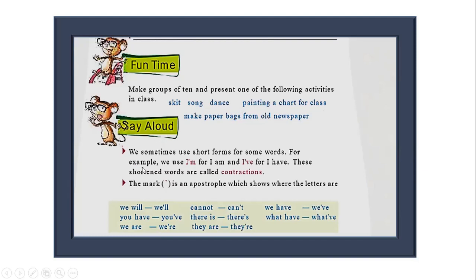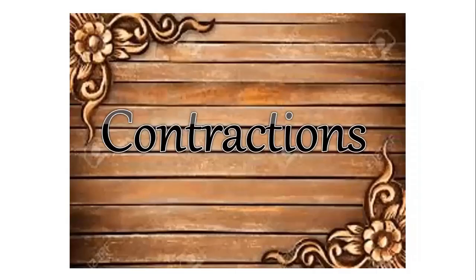The next exercise is say aloud. We sometimes use short forms for some words. For example, we use I'm for I am and I've for I have. These shortened words are called contractions. The mark is an apostrophe which shows where the letters are missing. Children, before we proceed with this exercise, let's learn about contractions.